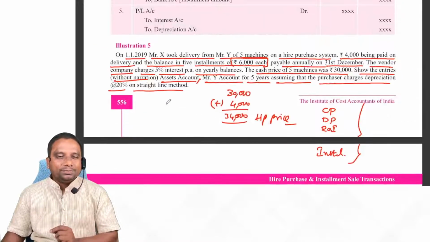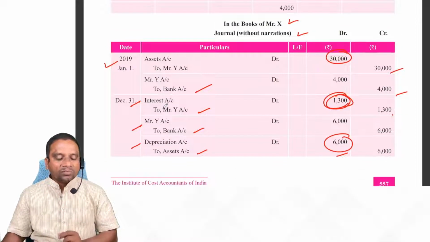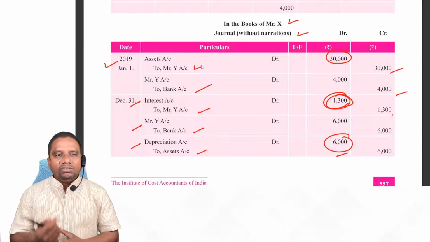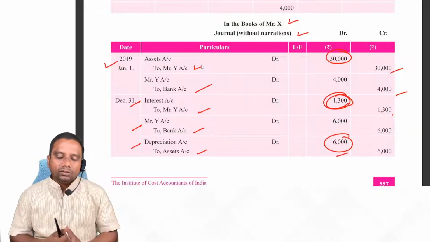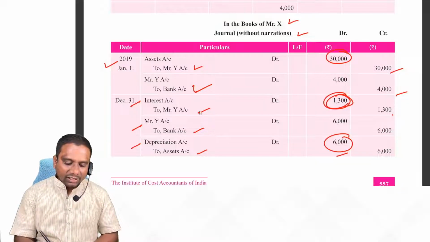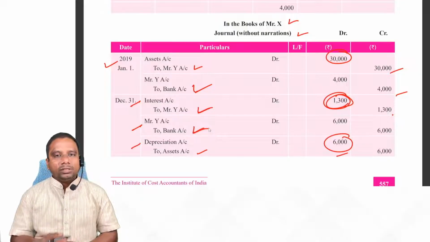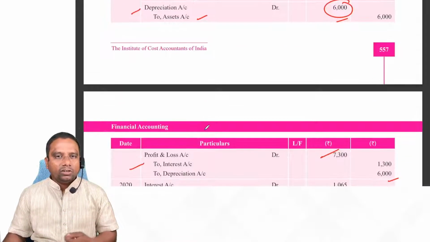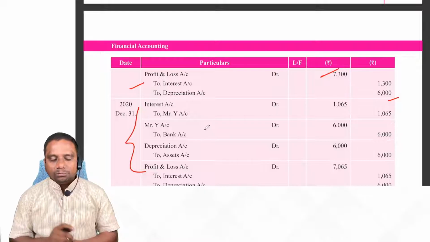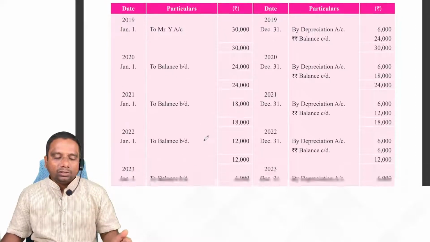Now, if you want, the same information can be recorded in the books of Y also. The same table is applicable in the books of Y. Here, what do we write in the books of Y's journal? Here, we are purchasing an asset. There, he is selling goods. So, what is the entry he will record? X account debit to sales account. Receipt of amount, bank account debit to X account. Next, interest, X account debit to interest account. Receipt of installment, bank account debit to X account. Depreciation he will not charge, and transfer of interest to P&L: interest account debit to P&L account. That's it. Over. He will prepare X account in the books of Y.